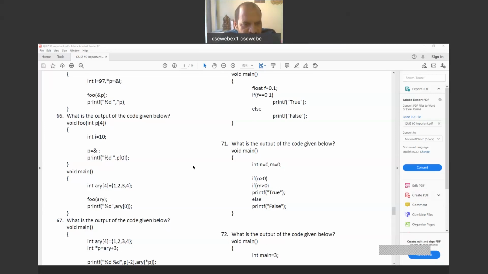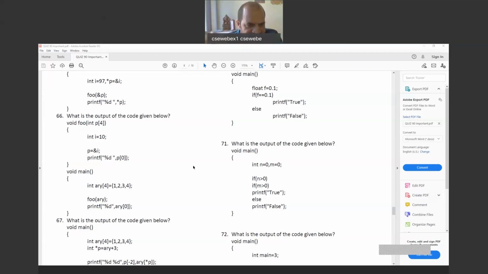of 4. And A of 0 will get 1, and A of 1 will get 2, and A of 2 will get 3, and A of 3 will get value 4, right? So the array is fully initialized. ARY is an array with 4 values we can store into that, because it is ARY of 4. And values are stored. A of 0 is 1, A of 1 is 2, A of 2 is 3, and A of 3 is 4.